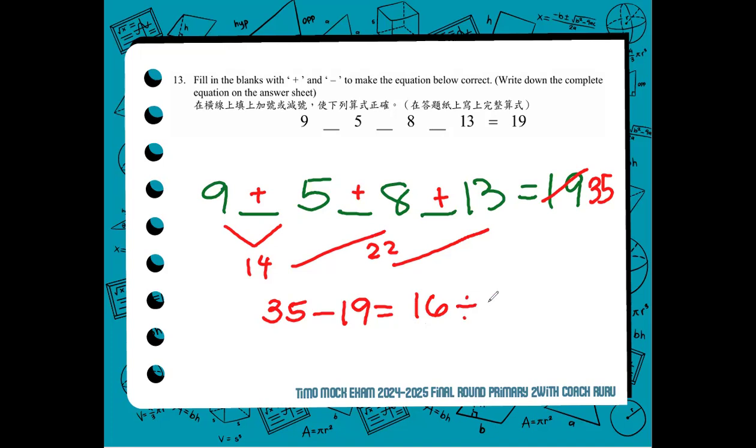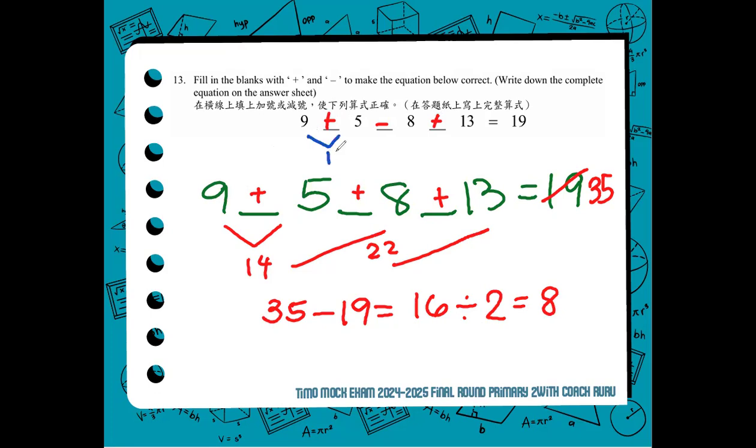We divide it by 2, and the answer is 8. What to do with 8? 8 is the value that you should be actually subtracting in the whole equation. So, it would look like 9 plus 5 minus 8 plus 13. Let's check if it works.